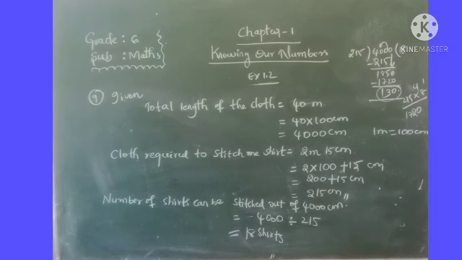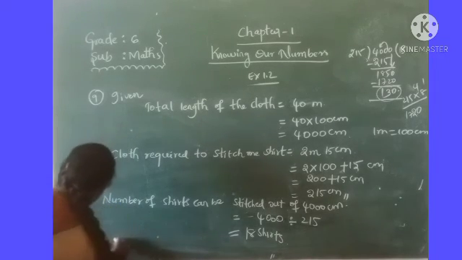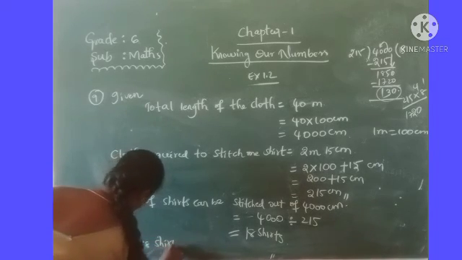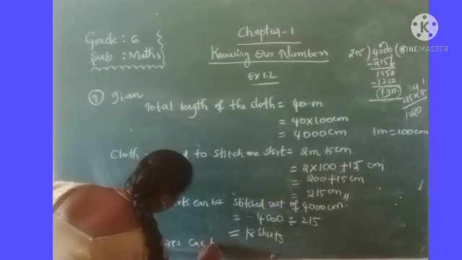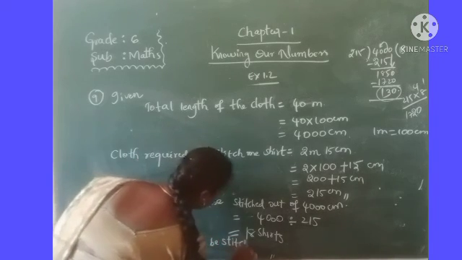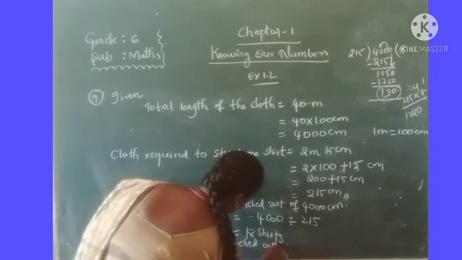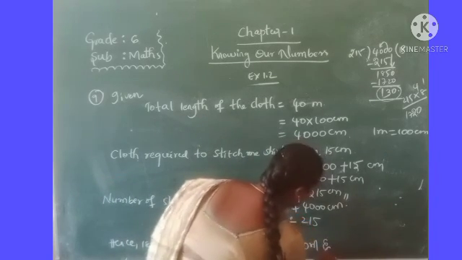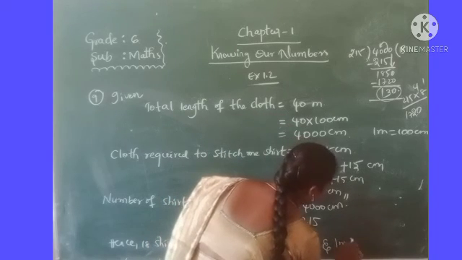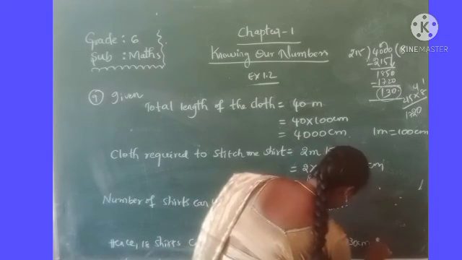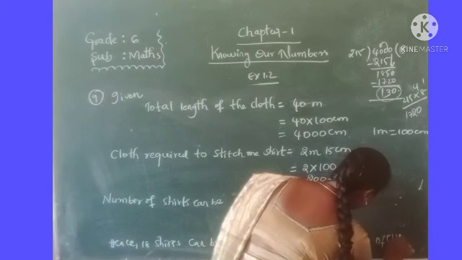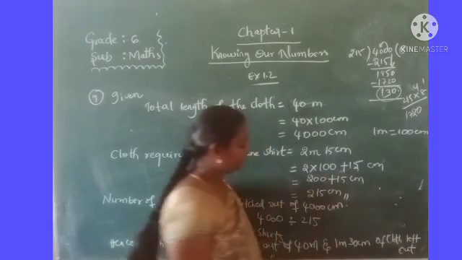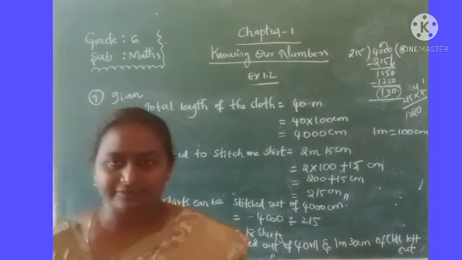So finally, hence 18 shirts can be stitched out of 40 meters of cloth, and 1 meter 30 centimeters of cloth is left out.